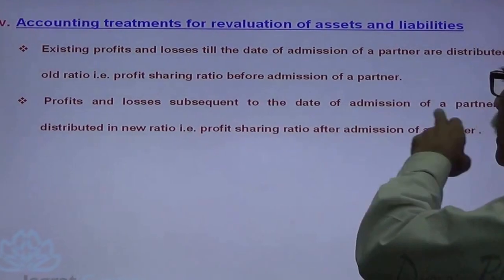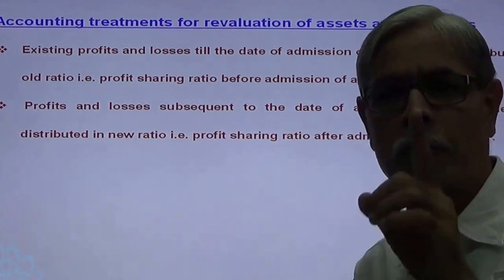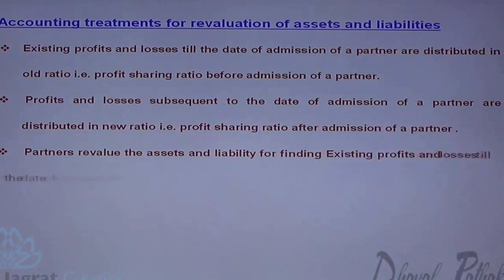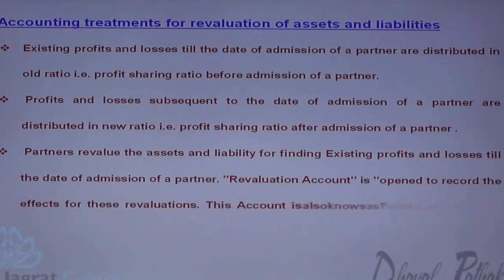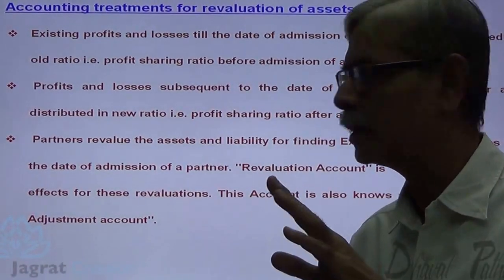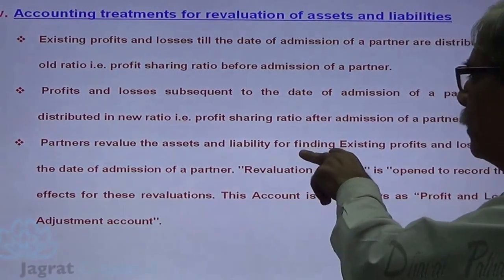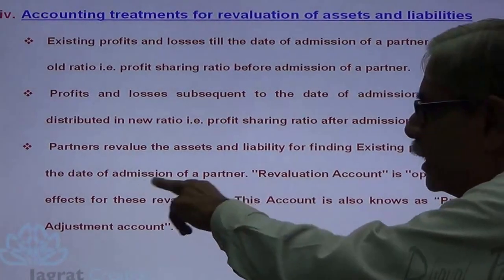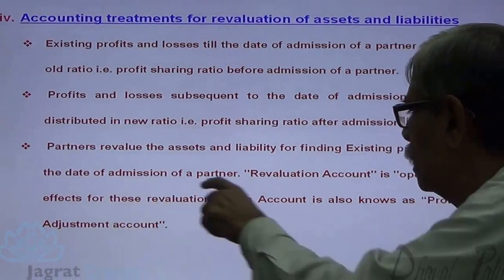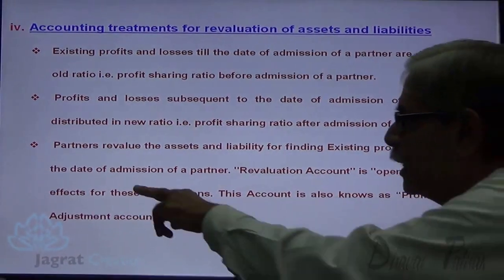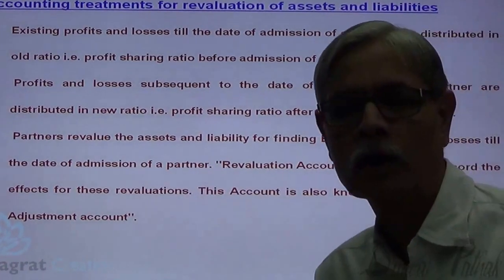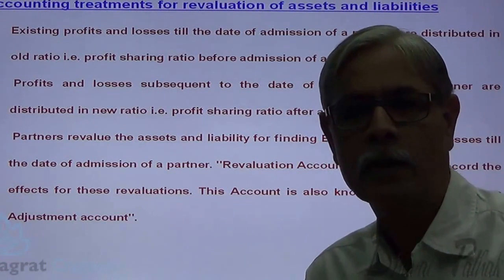Profits and losses subsequent to the date of admission of a partner are distributed in the new ratio. New ratio means profit sharing ratio after admission. Now for the purpose of finding out the existing profits and losses till the date of admission, partners revalue the assets and liabilities. A revaluation account is opened to record the effects of these revaluations. This account is known as profit and loss adjustment account also. So revaluation account, the other name is profit and loss adjustment account.